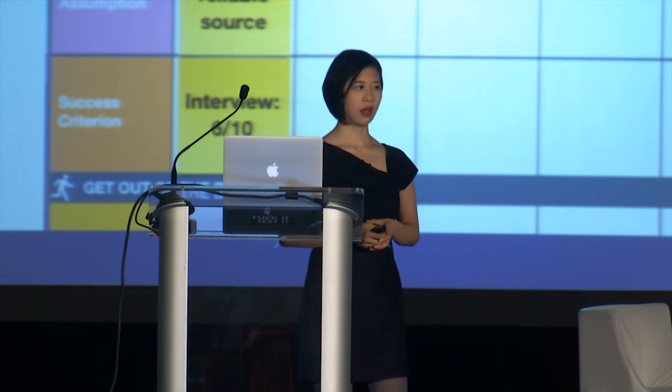Then I had to define my success criteria. So I set my experiment as an interview experiment, where I'm saying I will interview 10 of these startup founders, and I need at least 6 of them to indicate that they have this frustration in order for me to proceed. Now you might be wondering how I set the success criteria. The success criteria is the weakest outcome you will accept as validation in order to proceed.